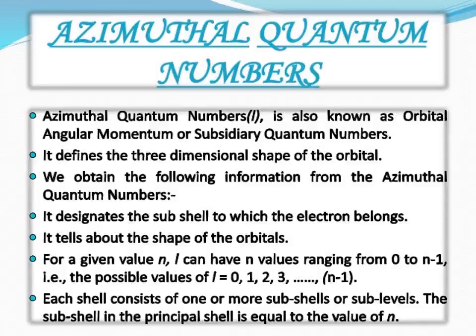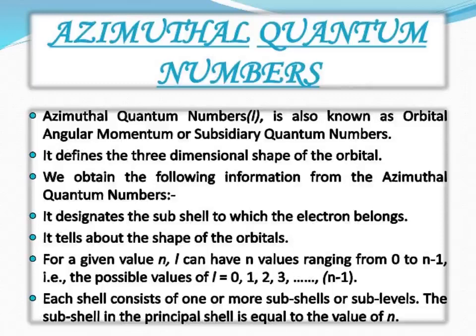Next is the azimuthal quantum number. It is also called the angular momentum or subsidiary quantum number. It defines the three-dimensional shape of the orbital. We obtain the following information from the azimuthal quantum number. First of all, it designates the subshell to which the electron belongs, and it tells about the shape of the orbital.